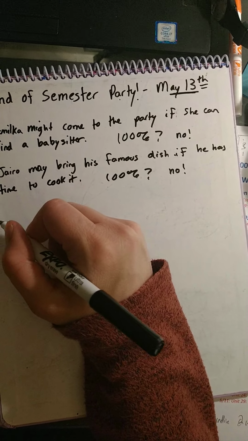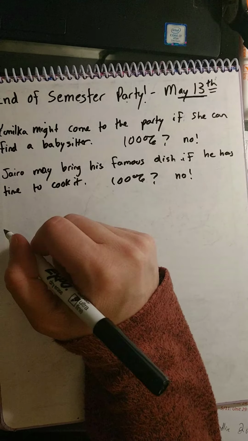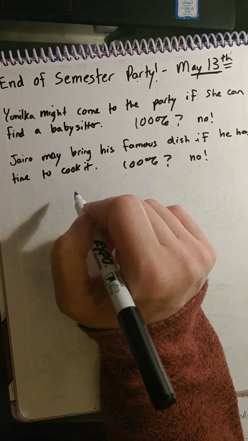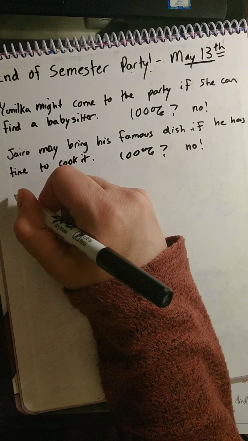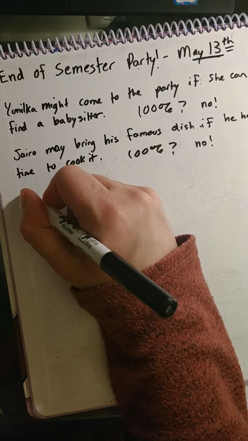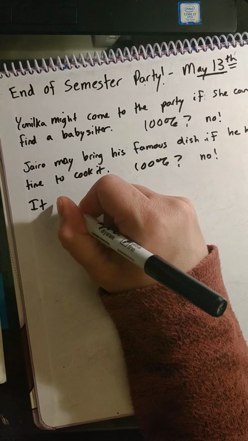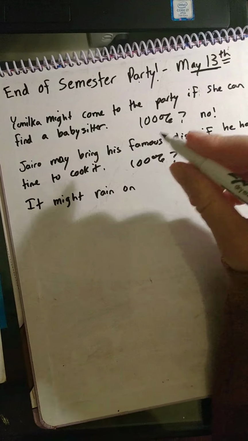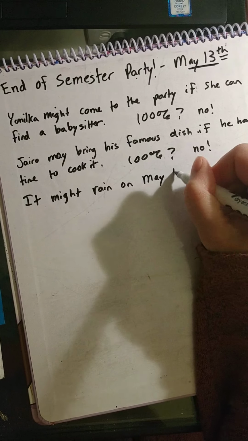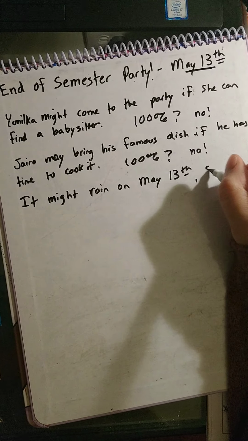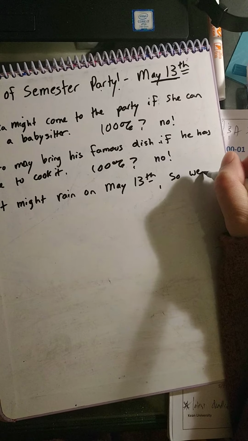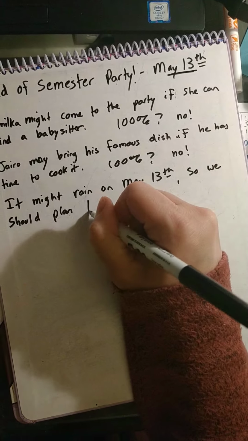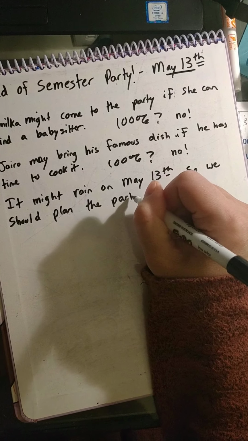Okay, we use may and might for weather as well, not just for people coming to the party, but we do use it for weather. So, it might rain on May 13th. So we should plan the party inside, for example.